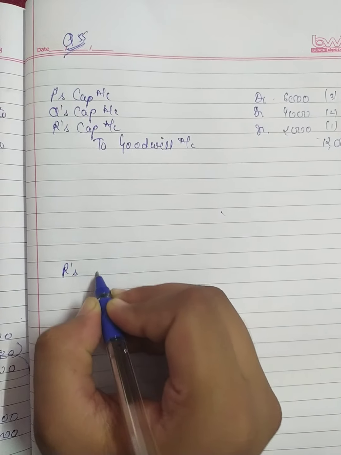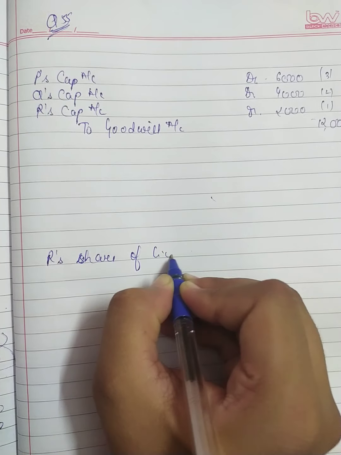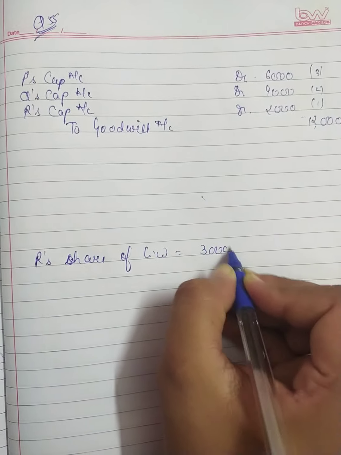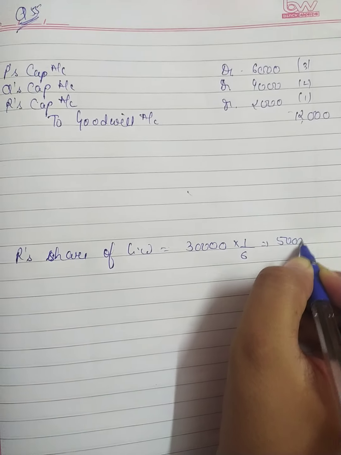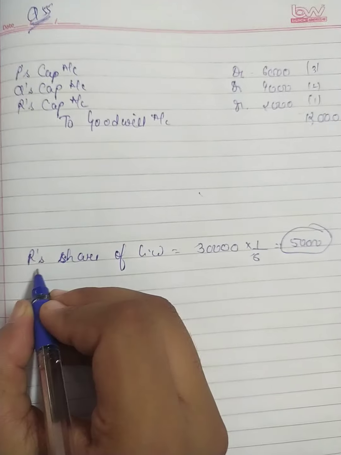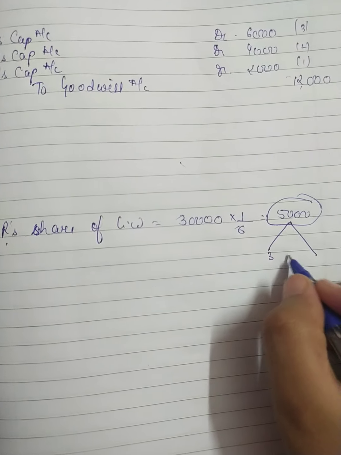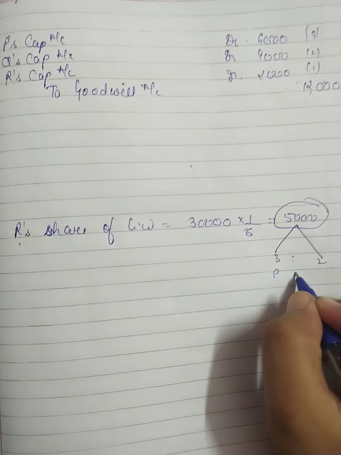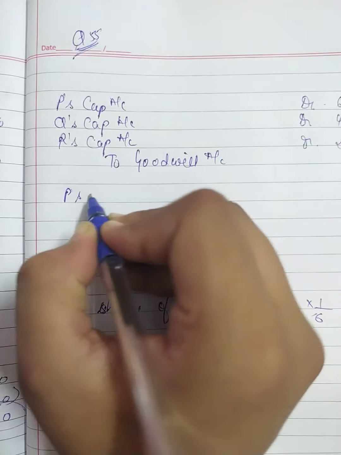R is retiring, so I am calculating R's share of goodwill, that is 30,000 multiplied by 1/6, so it will become 5,000. Okay, 5,000 has been given to R in 3:2 by P and Q. Okay, so let's pass the entry.